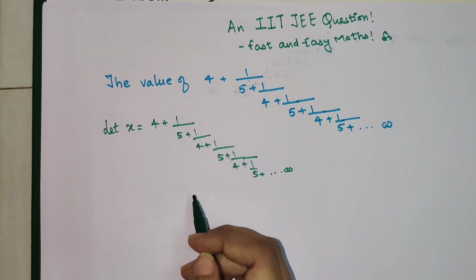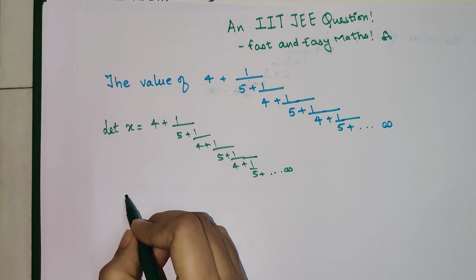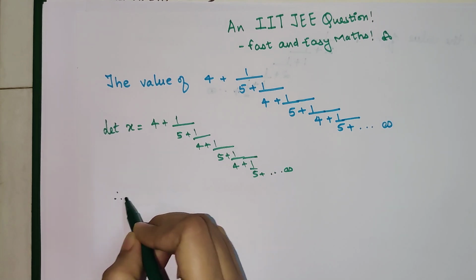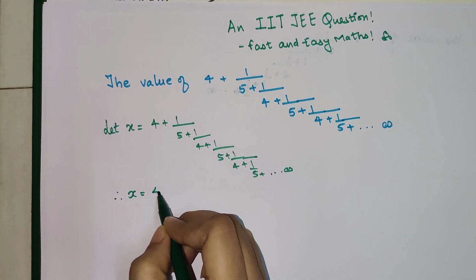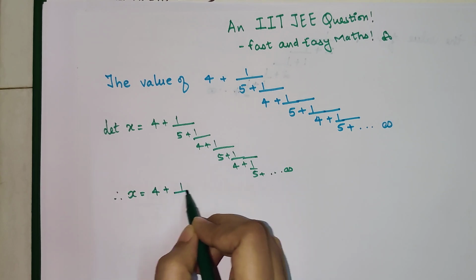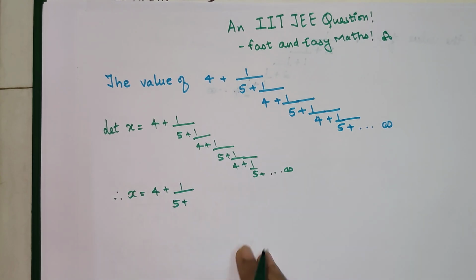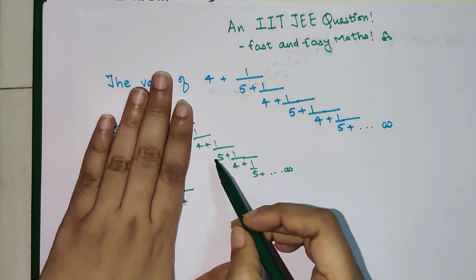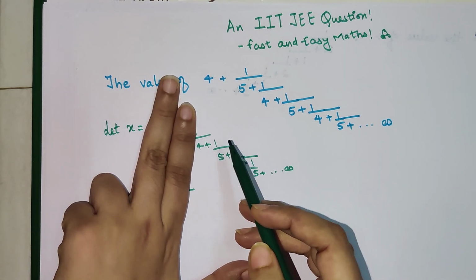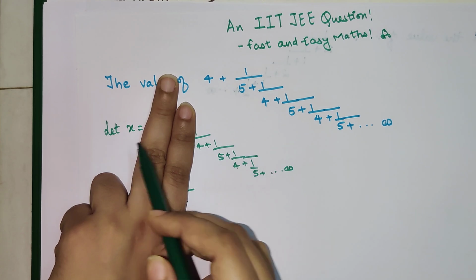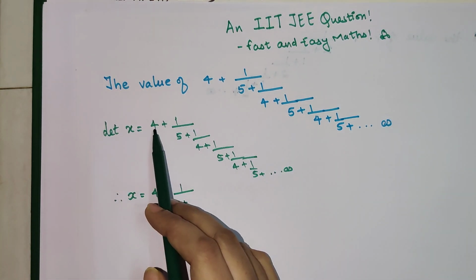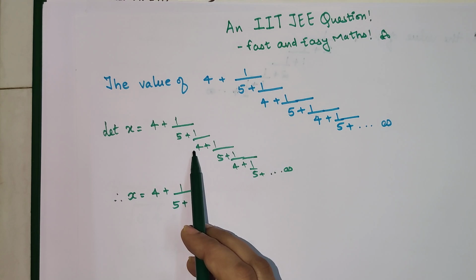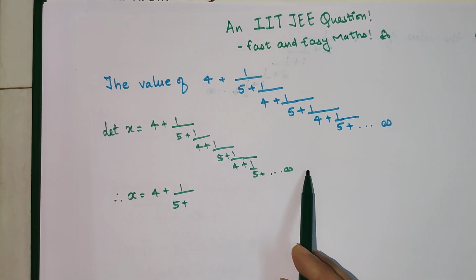Now if you look closely, can I say that x is equal to 4 plus 1 upon 5 plus, if you remove this part, all of the rest is nothing but just my x, correct? Because my x was nothing but 4 plus 1 upon 5 plus 4 plus, which went to infinity.